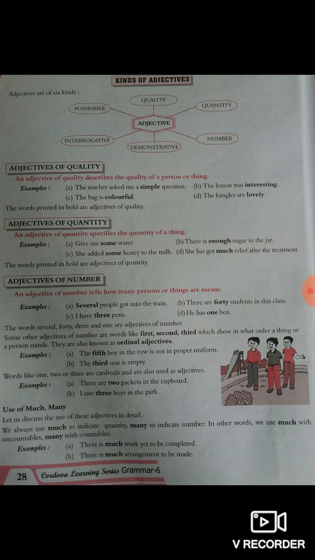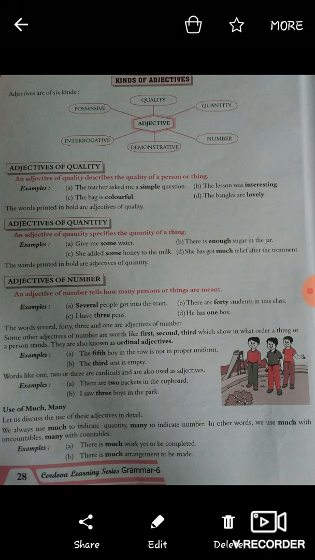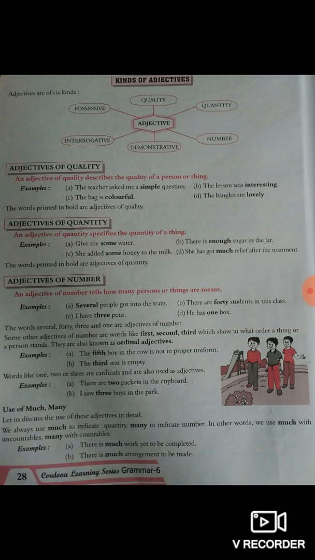Words like 1, 2 or 3 are cardinals and are also used as adjectives. For examples, A number, there are 2 packets in the cupboard. B number, I saw 3 boys in the park. So 3 and 2, these both are cardinal numbers.